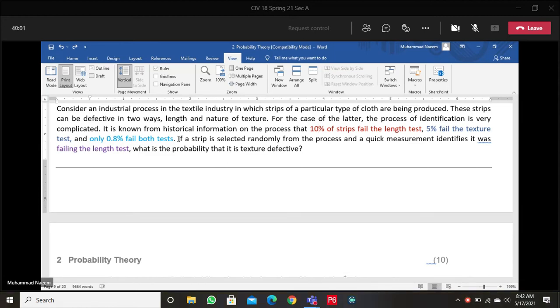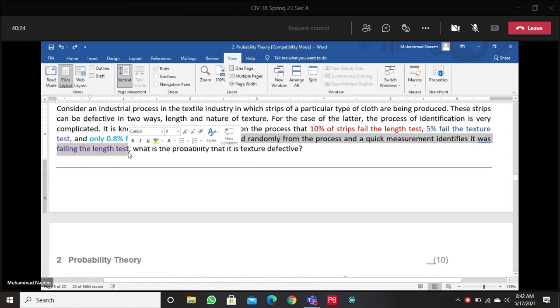On this basis, if a strip is selected randomly from the process and a quick measurement identifies that it is failing the length test, quickly we come to know that it is failing the length test.